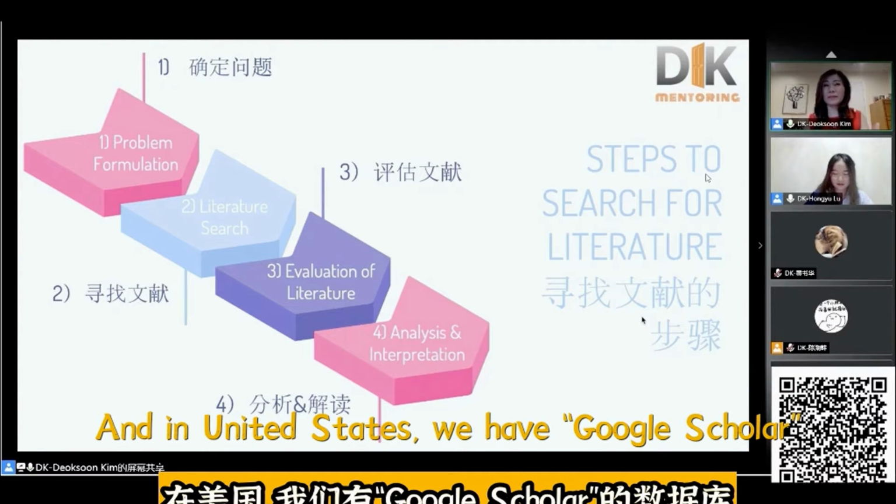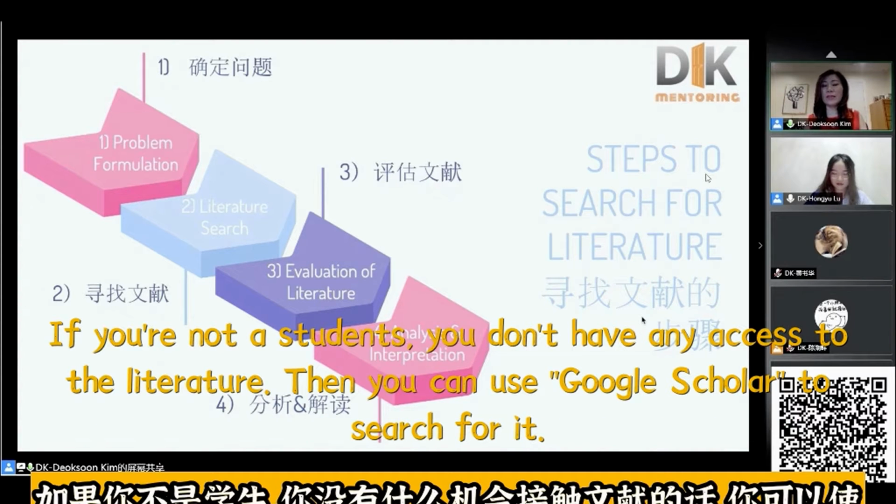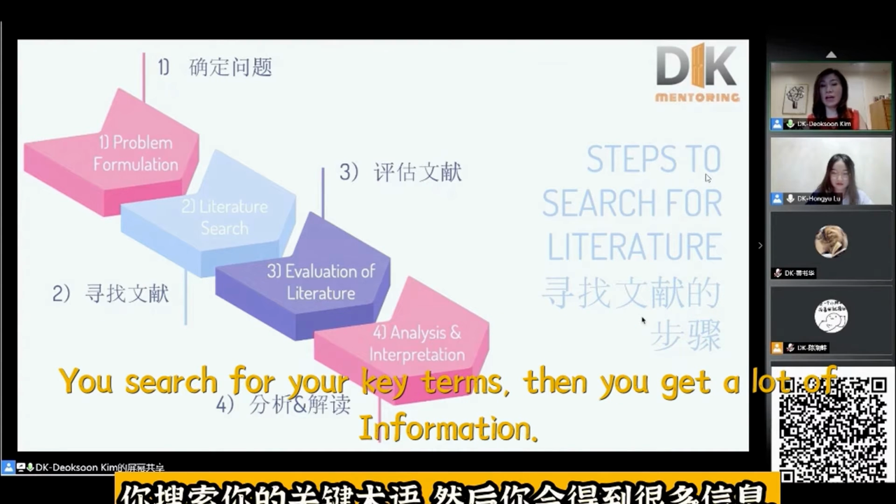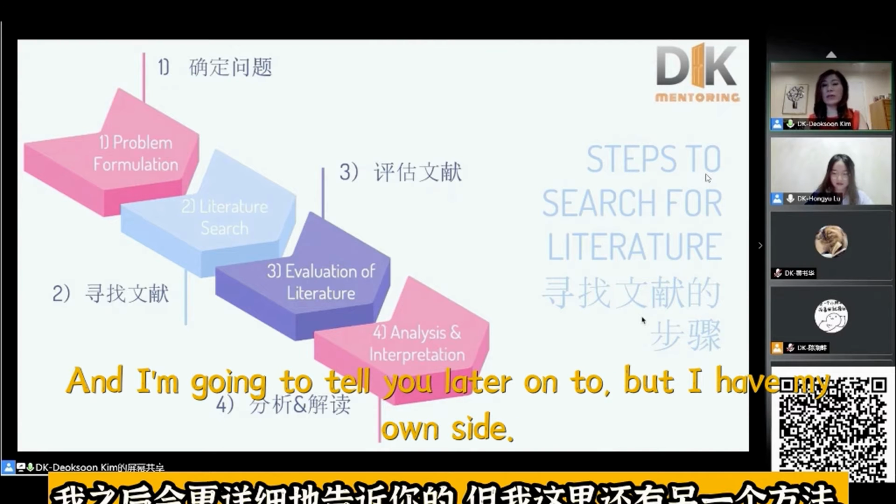And in the United States, we have Google Scholar. If you are not a student and you don't have any access to it, then you can use Google Scholar to search. You search for your key terms, then you get a lot of information. And I'm going to tell you later on too, but I have my own site.